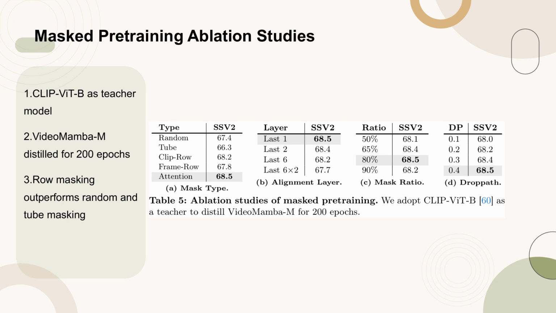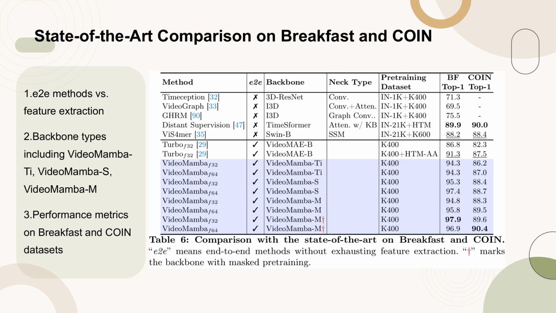Table 6 presents a comprehensive comparison of the state-of-the-art methods on the Breakfast and COIN datasets. The table highlights the distinction between end-to-end, E2E, methods, which do not rely on exhaustive feature extraction, and those that do. It also identifies the backbones used, such as VideoMamba-T, VideoMamba-S, and VideoMamba-M, with a special marker indicating those that underwent masked pre-training. The performance metrics on these datasets are detailed, providing a clear view of the advancements and current capabilities in video understanding tasks.